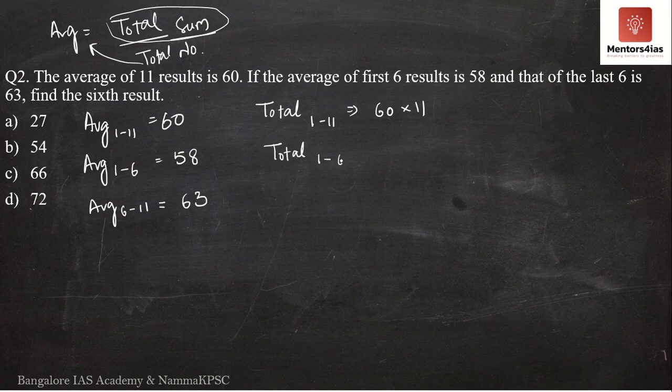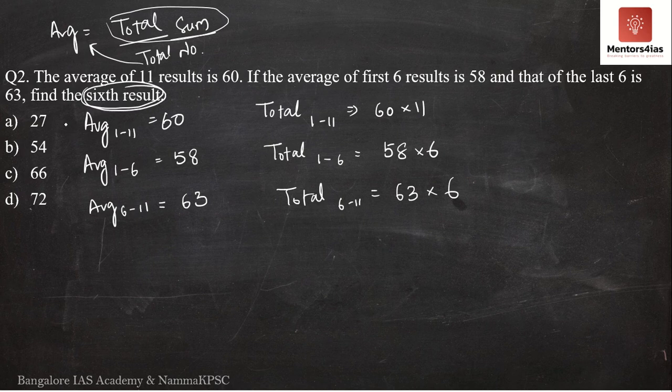Similarly, the total of results from 1 to 6 will be 58 into 6. Similarly, the total of the results from 6 to 11 will be 63 into 6. So what is the question asking for now? The question is asking for the sixth result.